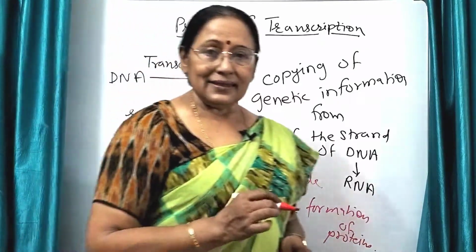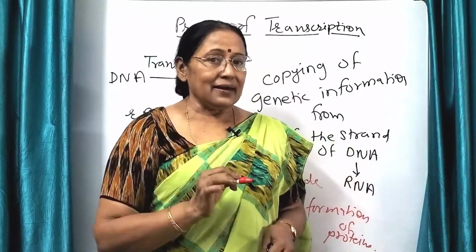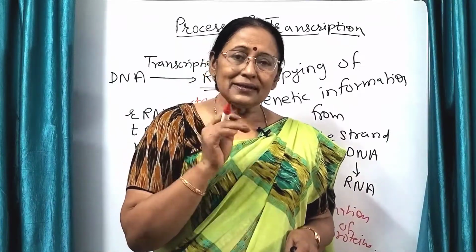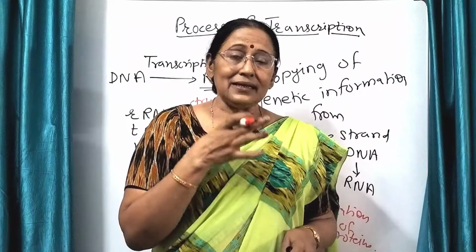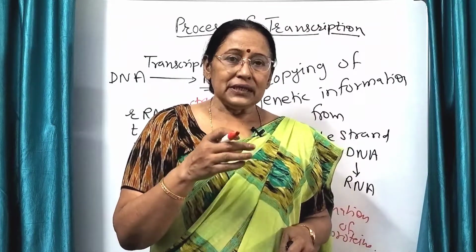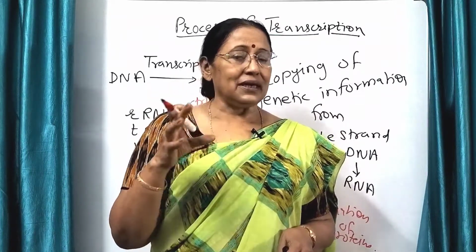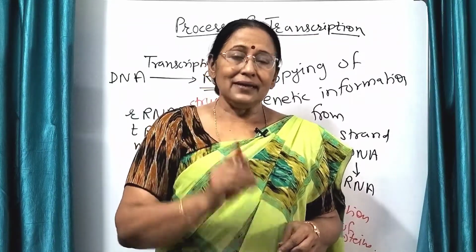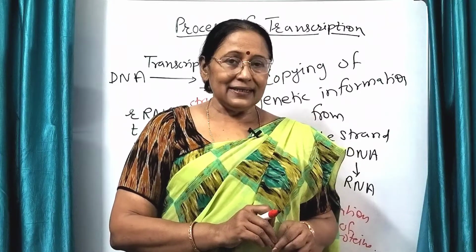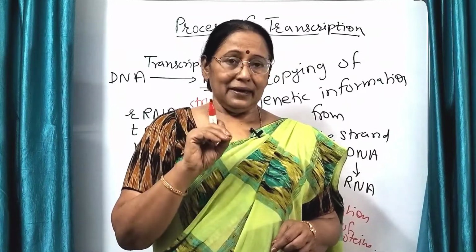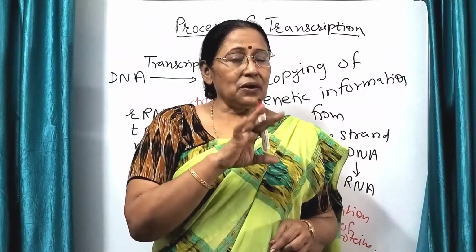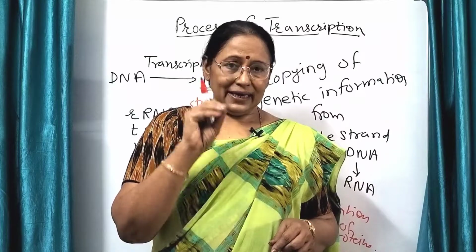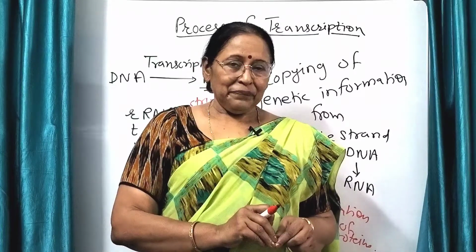Now the question arises, there are three RNAs, rRNA, tRNA and mRNA. So is there one enzyme or are there separate enzymes which help in the formation of these three different RNAs? In prokaryotes, it is only one enzyme, DNA-dependent RNA polymerase, which does all three functions, means formation of ribosomal RNA, tRNA and messenger RNA.